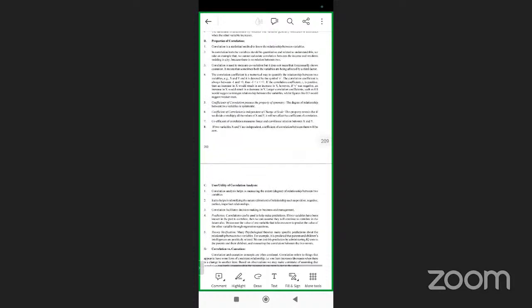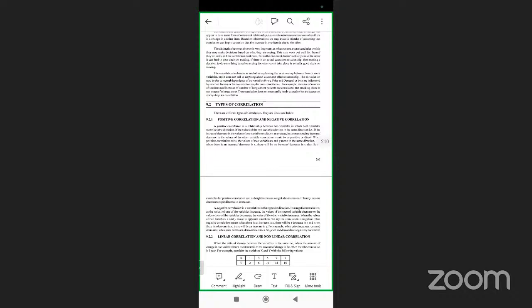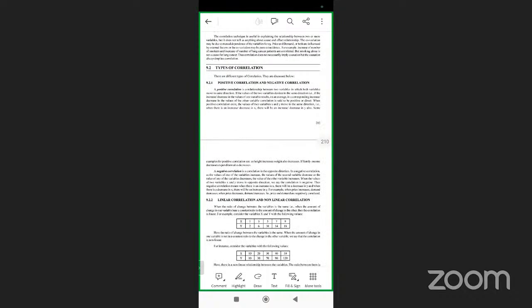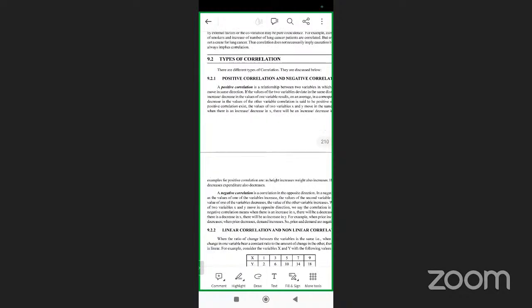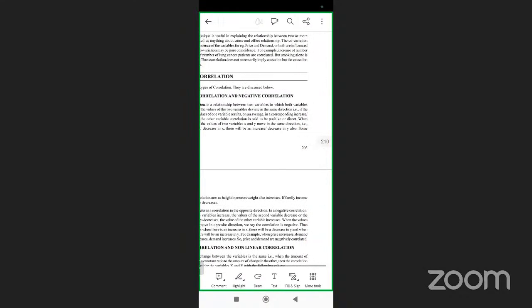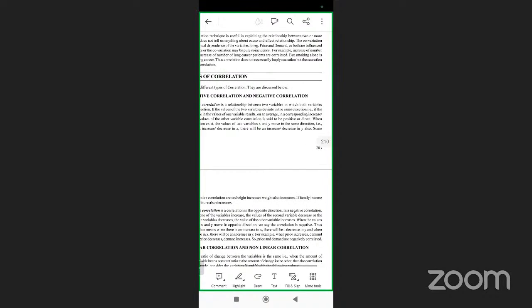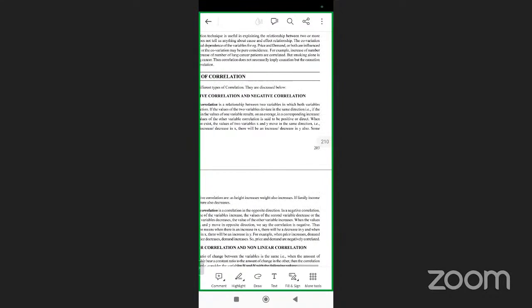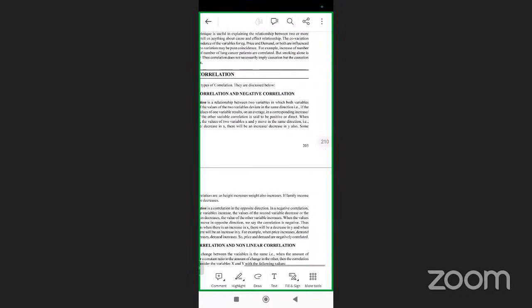Now, properties of correlation, you can go through this. Now, types of correlation: positive correlation and negative correlation. Simple positive correlation means both variables move in the same direction. Remember this. Same direction means if the values of the two variables deviate in the same direction, that is, if the increase or decrease in the values of one variable results on an average in a corresponding increase or decrease in the values of the other variable, correlation is said to be positive.